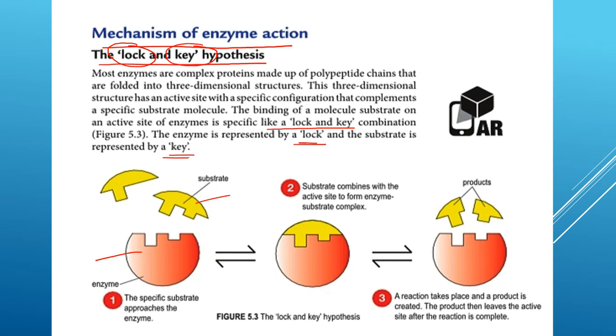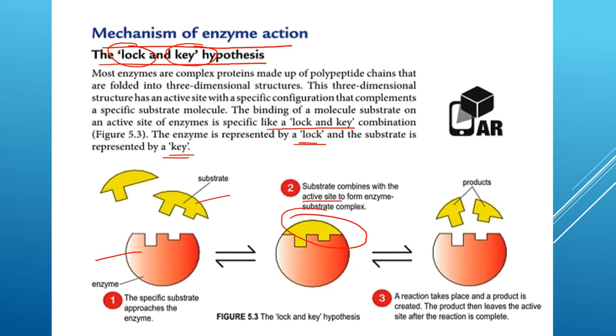So ingat. Number 1, the specific substrate approaches the enzyme. So this is the enzyme. Okay, yang yellow ini substrate. The specific substrate approaches the enzyme, and then the substrate combines with the active site of the enzyme to form the enzyme-substrate complex. So maksudnya substrate itu dia akan attach to the enzyme di mana di satu bahagian sahaja, iaitu pada active site-nya sahaja. Okay, so bila dia sudah combine, ini kita panggil enzyme substrate complex sudah.